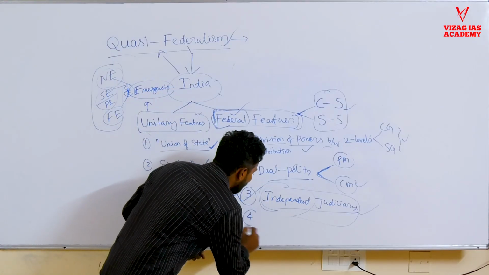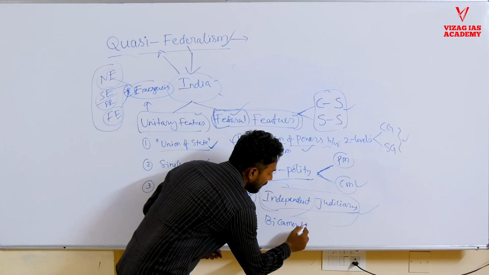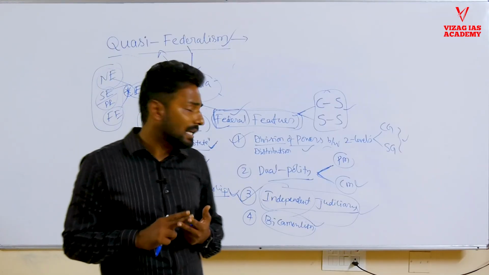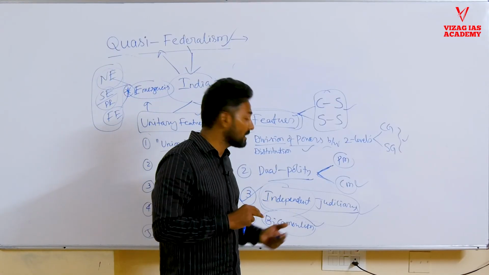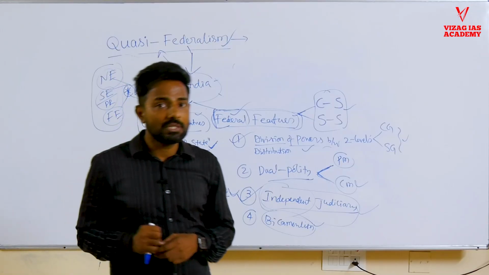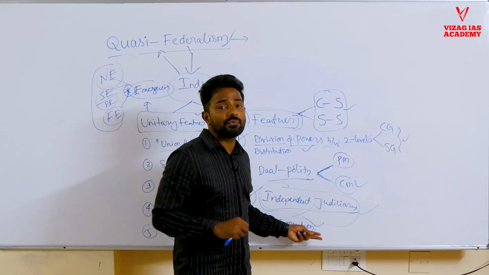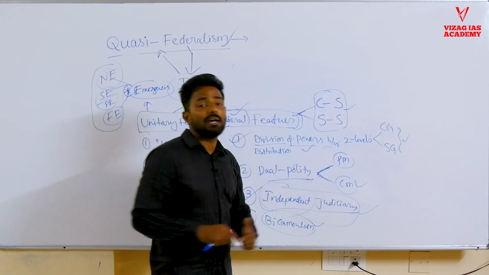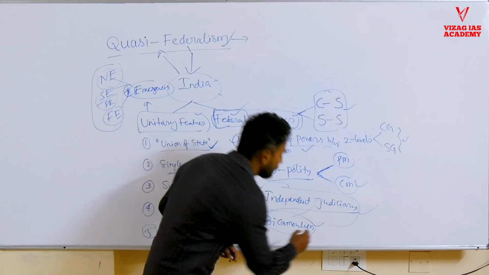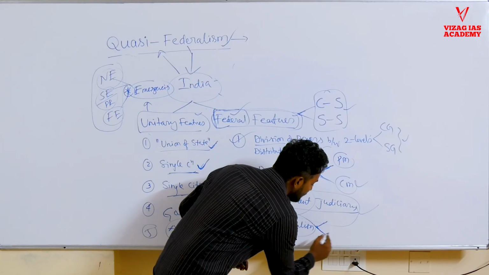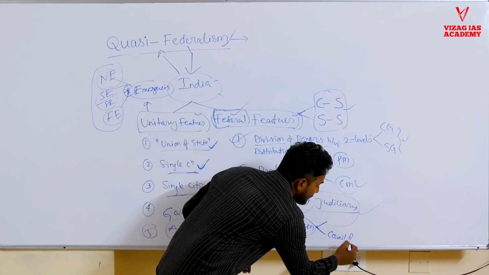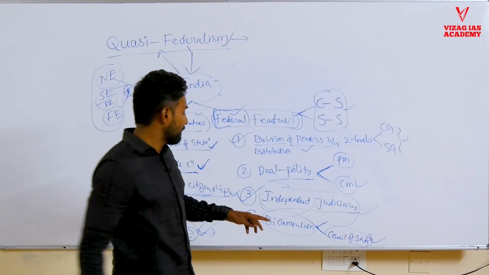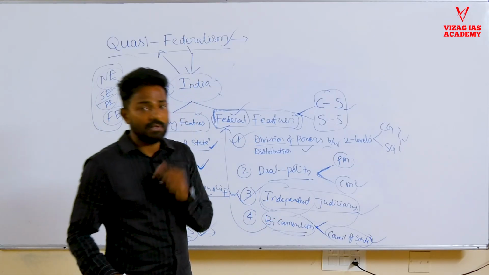Next, similarly, we have the bicameral system. Bicameralism means there are two houses in the parliament. One is the upper house called Rajya Sabha, and the lower house called Lok Sabha. The Lok Sabha is the people's house, whereas Rajya Sabha, the second chamber in the parliament, is a house of states. It's called the council of states. It is a representative of the states. Therefore, bicameralism is also one of the federal features.